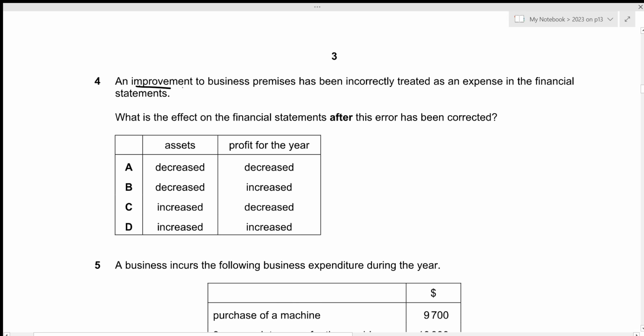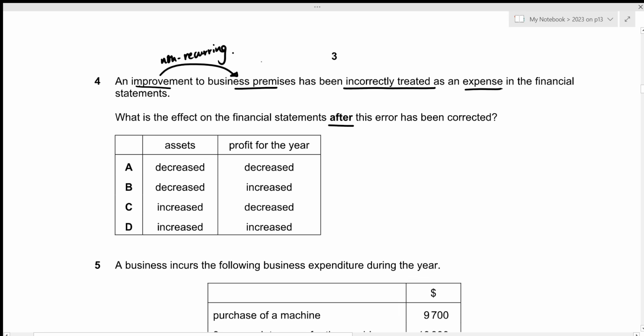For question number 4, an improvement to business premises has been incorrectly treated as an expense in the financial statements. What is the effect on the financial statements after this error has been corrected? Okay, so the error in this case is improvement to business premises. And remember, improvement to the non-current asset is not the day-to-day activity of a business, which means that this is a non-recurring activity.